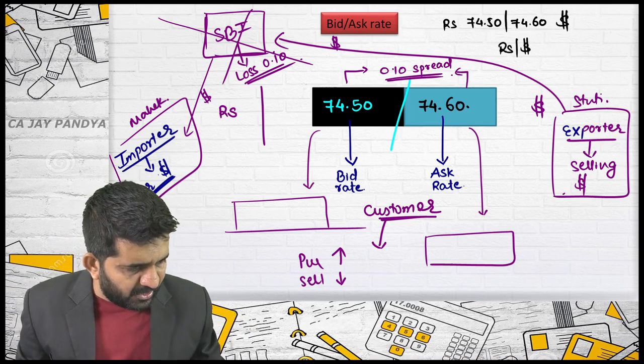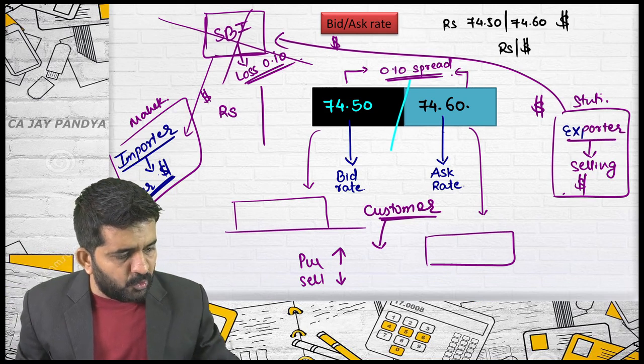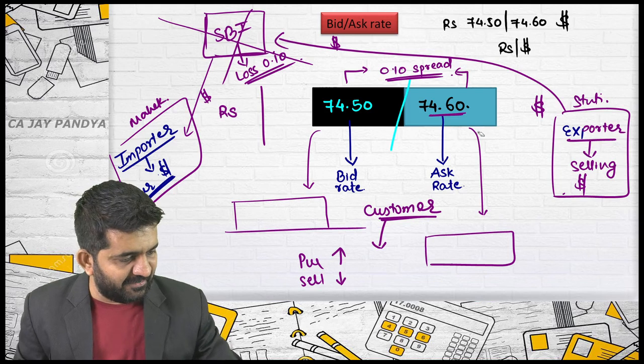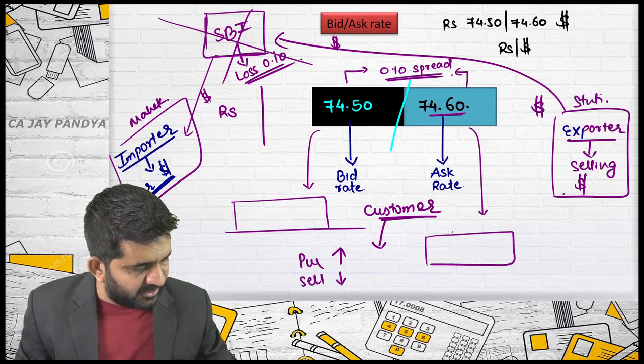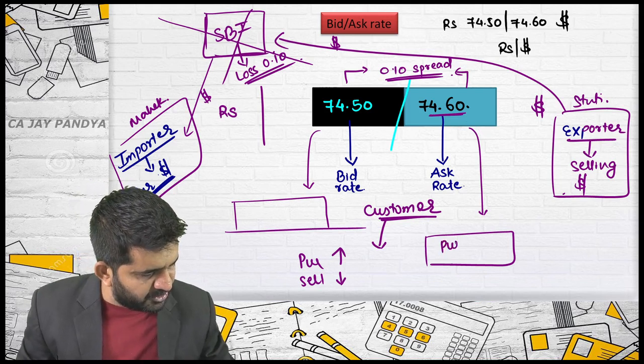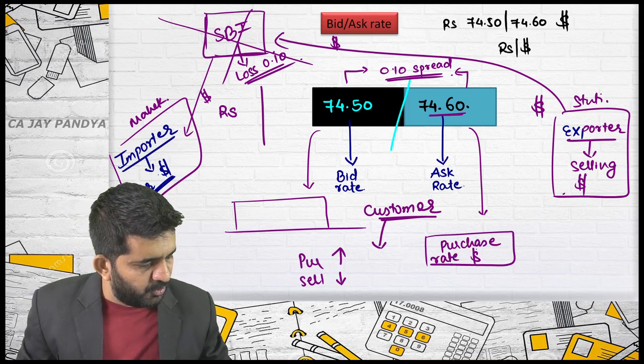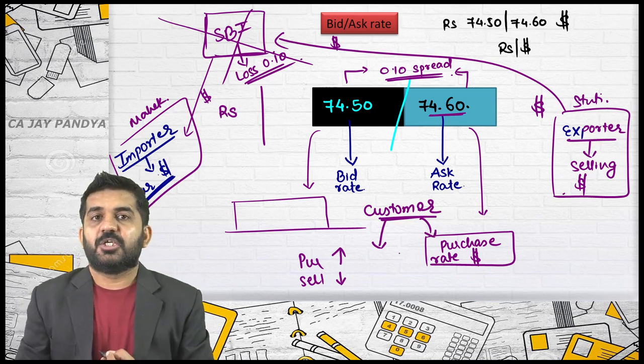So if you are a customer and want to purchase, you purchase at a higher rate, that is 74.60. This is the purchase rate of dollar, for the customer.